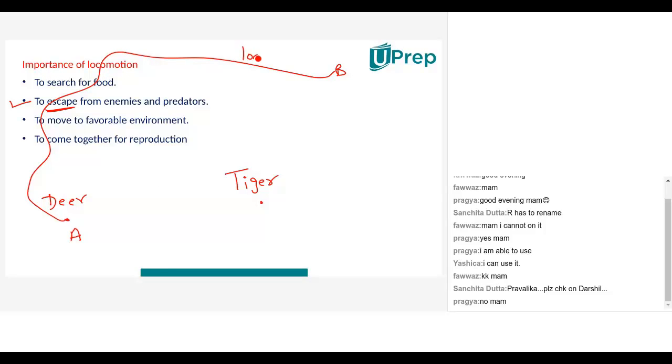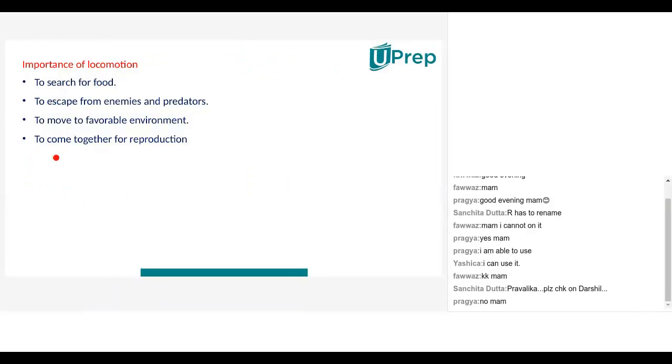So it has to do locomotion. Even human beings can be in the place of the deer, and we also have to run, jump, whatever you need to do, to save yourself.